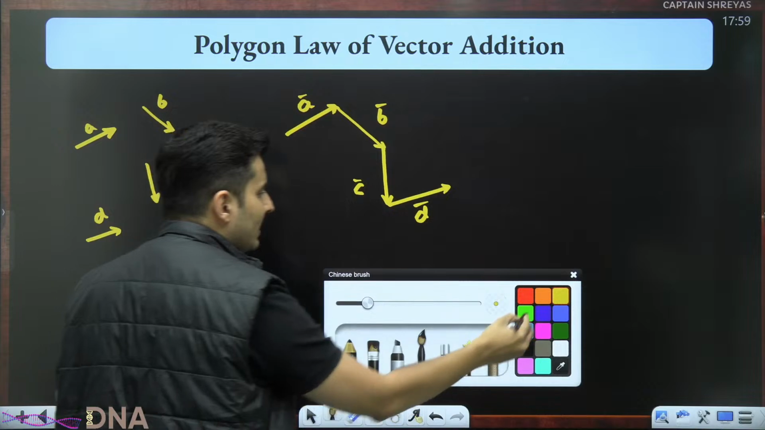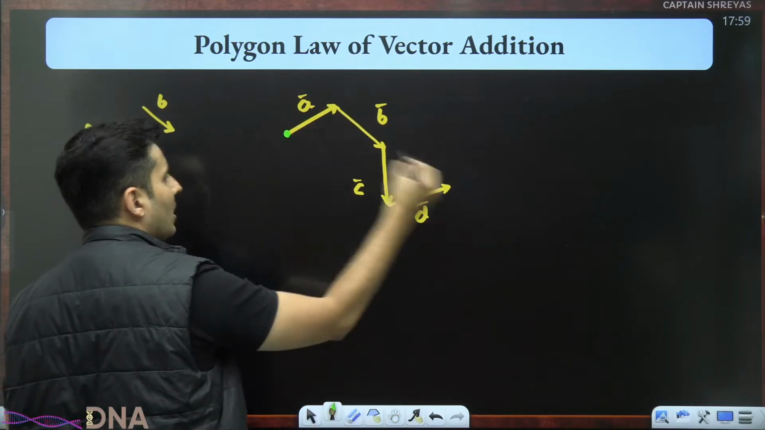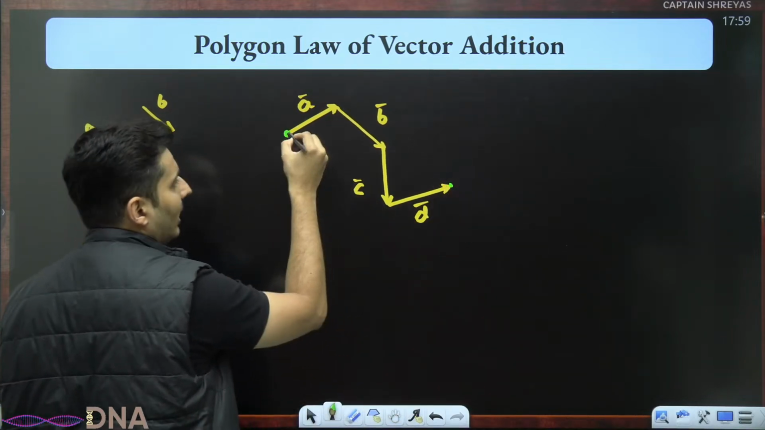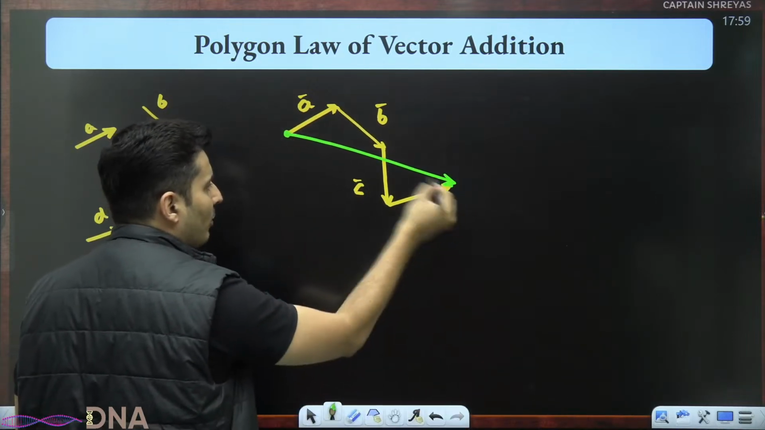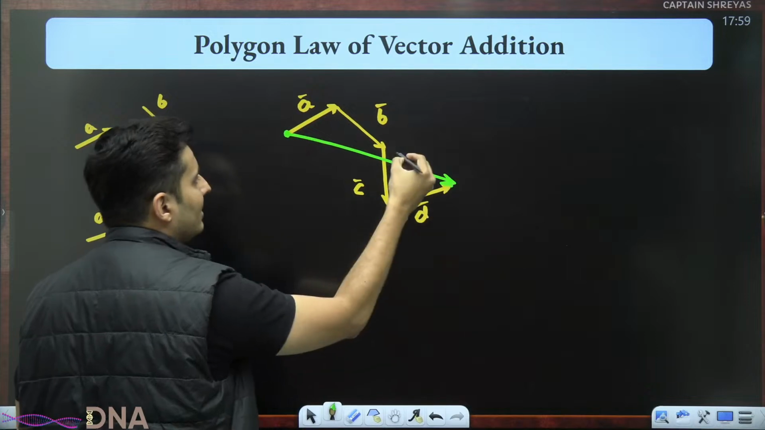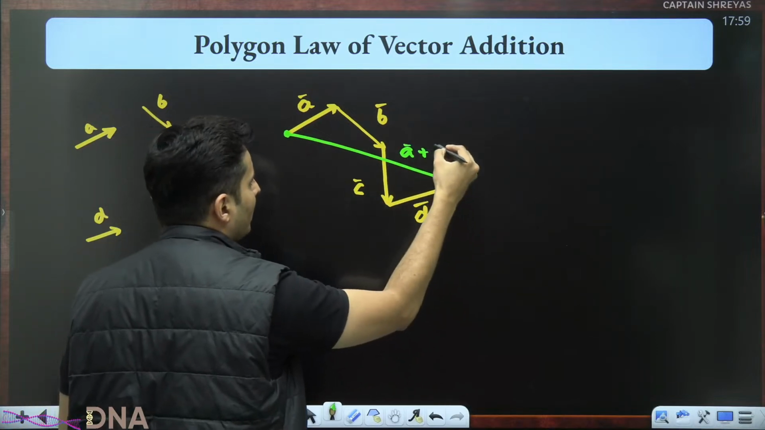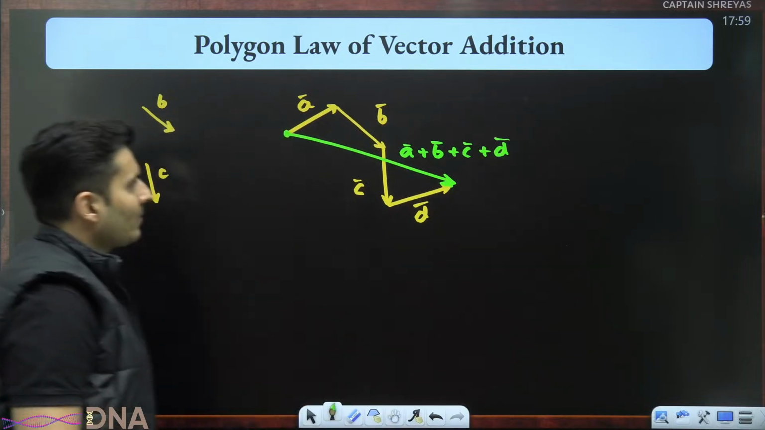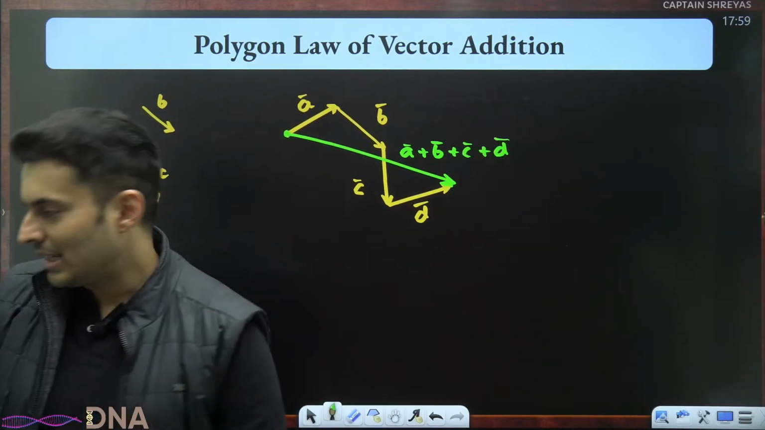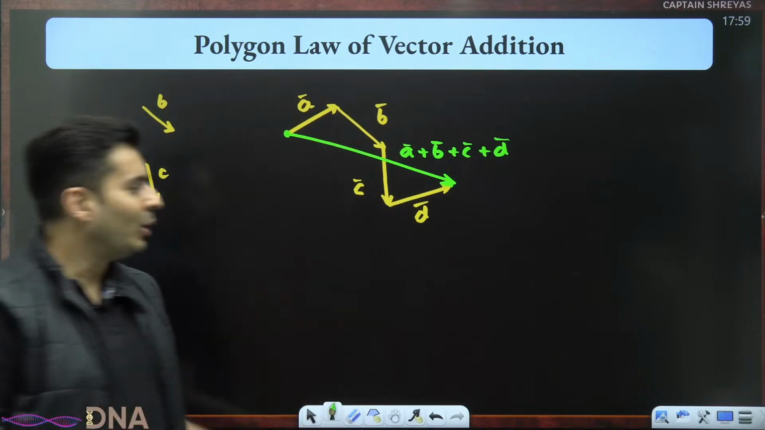Now, do you see the start and the final end? Just draw a line from the start till the end. That's it. And the arrow mark should be towards the end, of course. That is your A vector plus B vector plus C vector plus D vector. That is your resultant vector. As simple as that. That is the law of polygon.